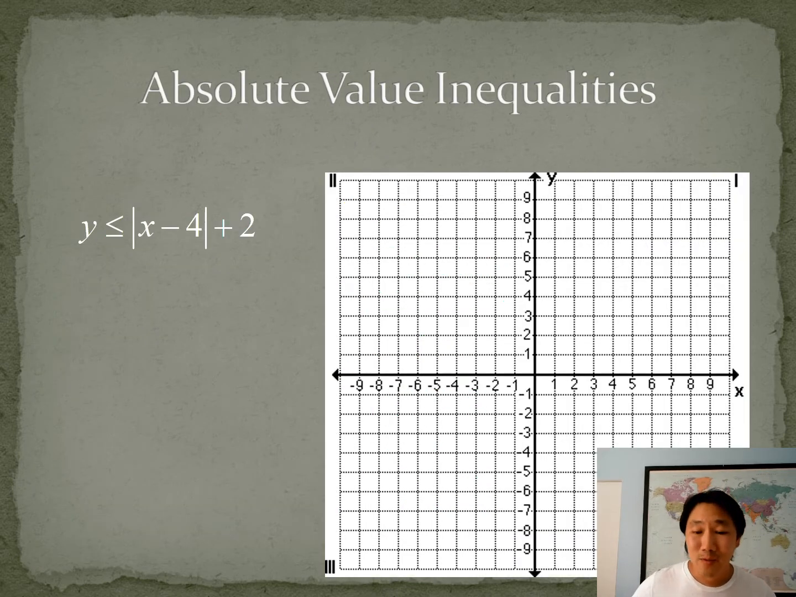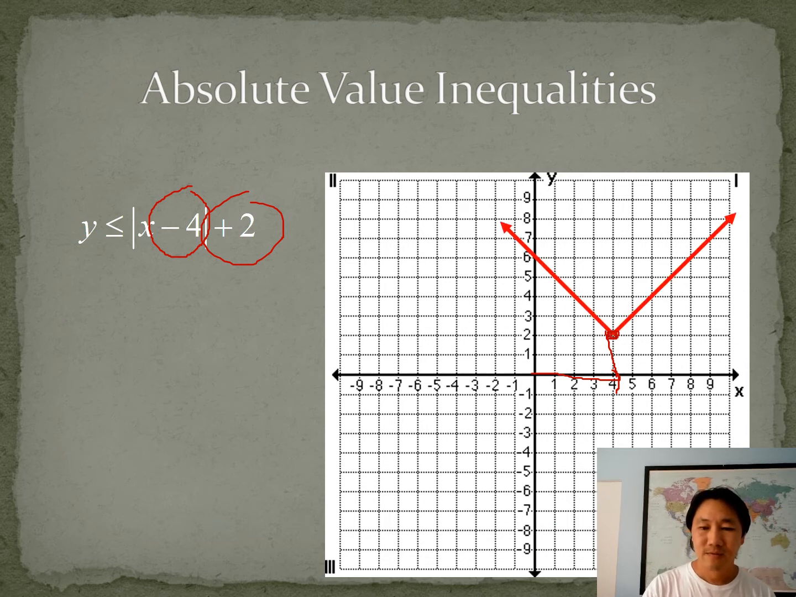Let's go ahead and do some absolute value inequalities. Now, we learned the other day how to graph these. Remember, absolute values look like V's. They kind of look like this and look like this with slope of 1. But then we move it around. We know that this -4 moves our vertex 4 units to the right, and this +2 moves it up 2. So our vertex is actually right here. There it is.